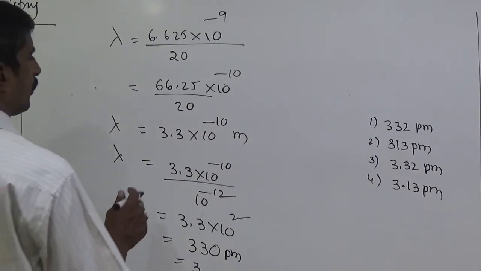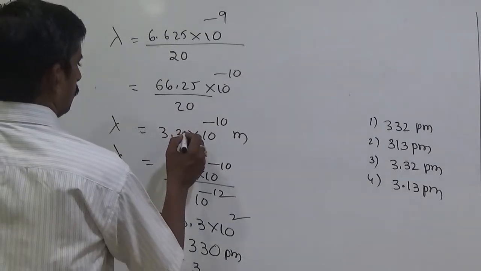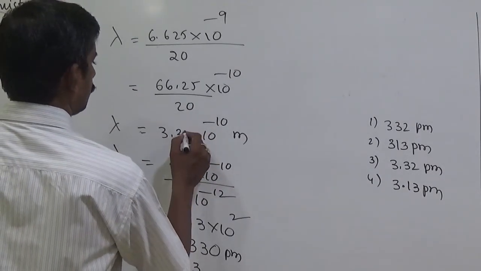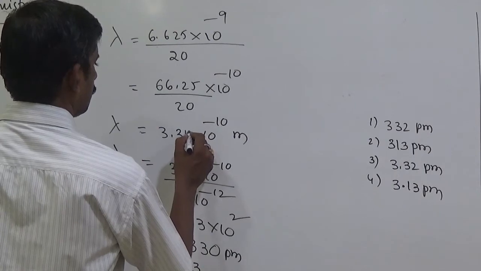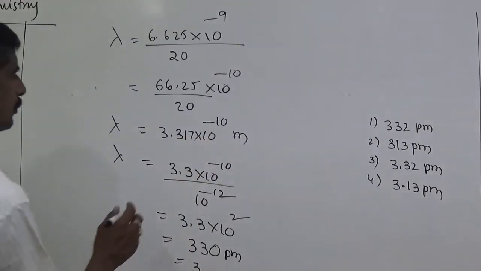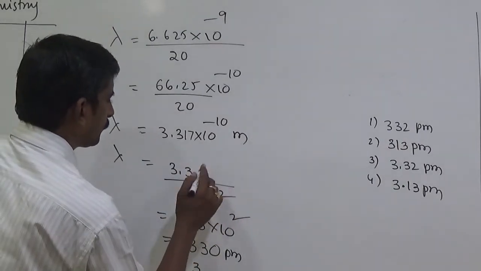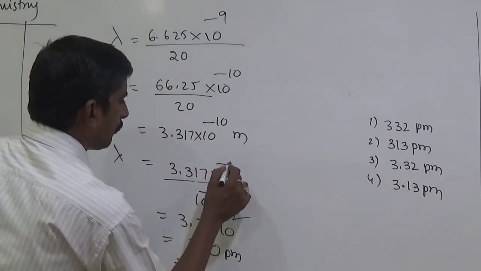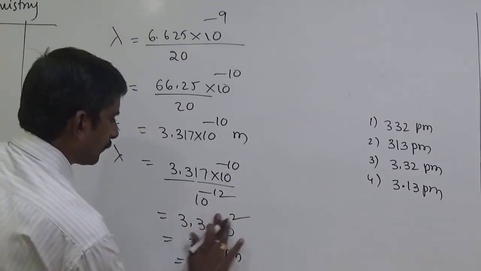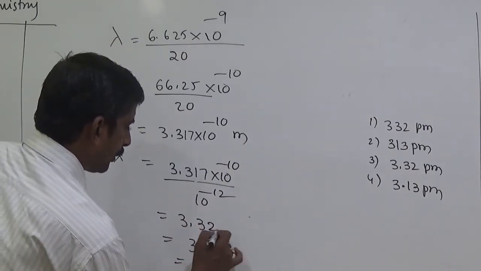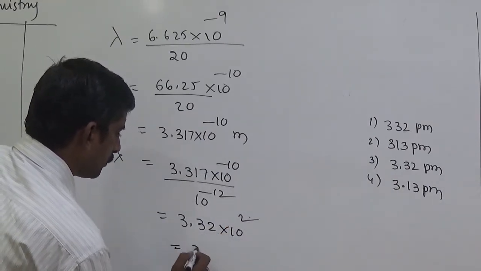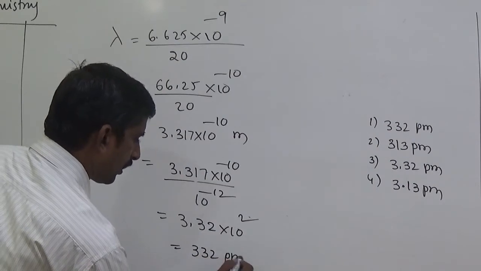Nearly 3.31. 3.317 into 10 to the power minus 10, simply 3.31, 3.32. 3.32 into 10 to the power square. That means 332 picometers.